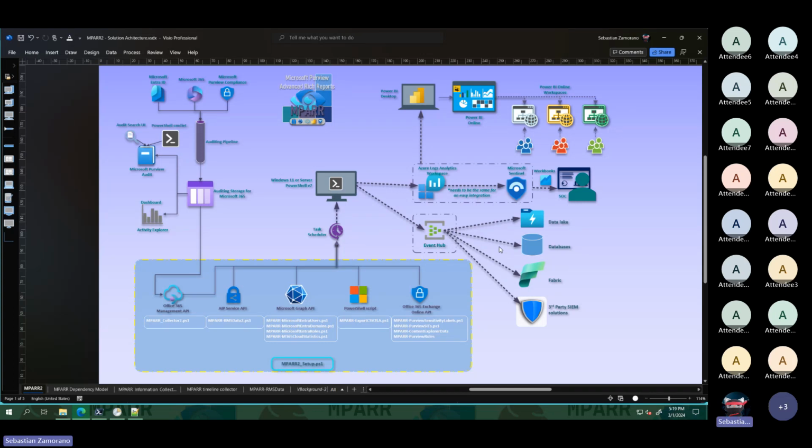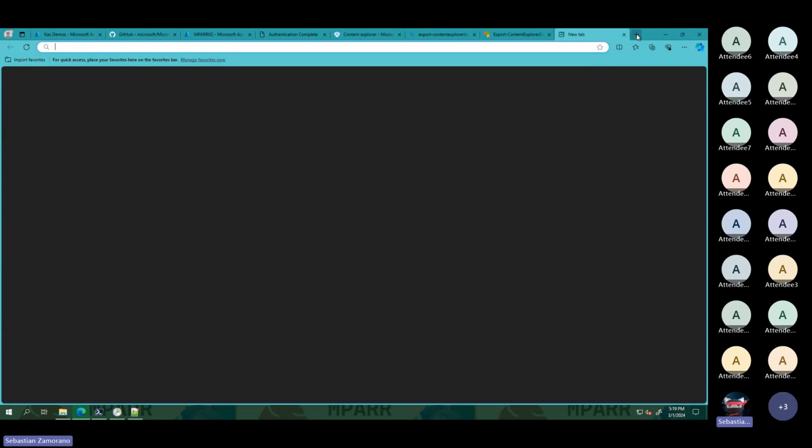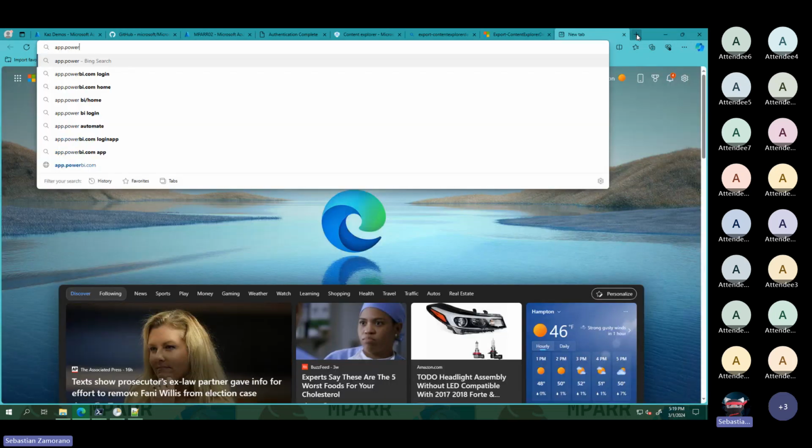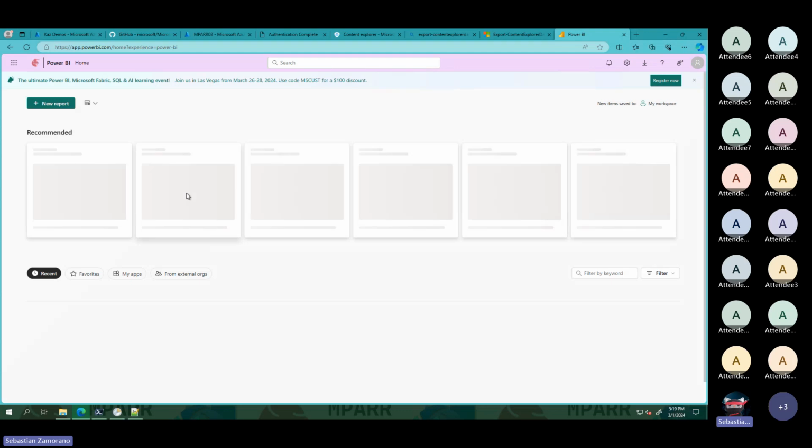Yes, someone is asking for the new Power BI template for Content Explorer. Yes, I am working on some of those reports. Let me show you. I'm still working with some different ways to show the data. This is only a preview. It's not ready yet, but I hope to release it soon.